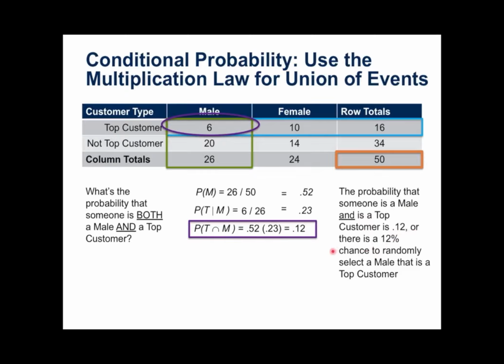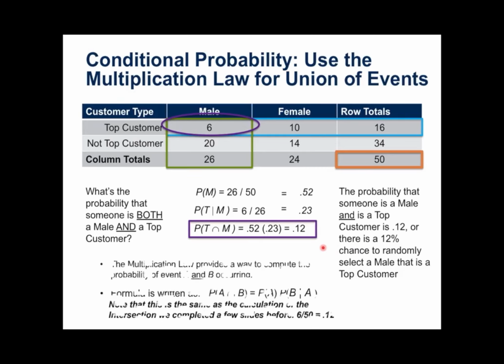12% chance to randomly select a male customer that is a top customer. We can see that. And so I'm agreeing with you that if you intuitively could see that in the table, you could immediately interpret that your top customers were 0.12 or 12% of the overall sample. That puts you ahead of the game. That will make you a hit in your next staff meeting. But some of us need to work this out, and as the examples get more complicated, it's helpful to have a mathematical way to look at it.